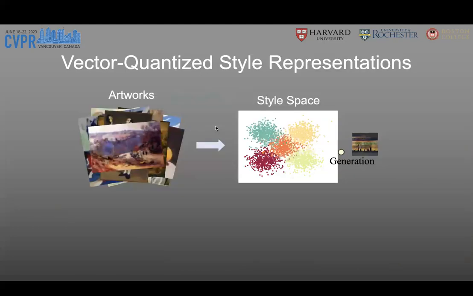However, it's a very challenging problem to push the generation towards the real artwork distribution. So in this work, we consider this problem in the latent space of generative models. We embed the artwork image dataset into a latent space, which we call the style space. Then we apply a clustering algorithm to the style space. We will get clusters of the artworks. If a generated image is closer to the clusters or the centroids of the clusters, then the generation will be closer to the artwork distribution, so it has a higher visual fidelity.